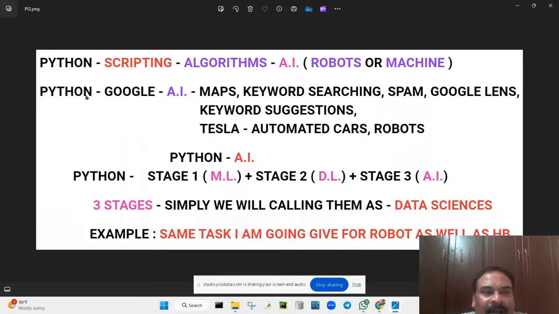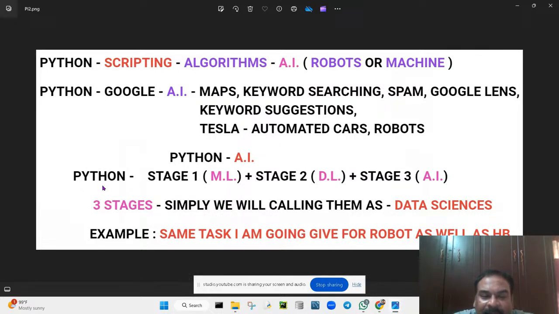So that means when Python became popular, why did it become very popular? Python is a scripting language. Using this scripting language, algorithms are prepared. These algorithms are used in AI, artificial intelligence, that means robots or machines. That is the main thing. So wherever we use Python, directly or indirectly, knowingly or unknowingly, we are using artificial intelligence. Now using this artificial intelligence, there are three steps.